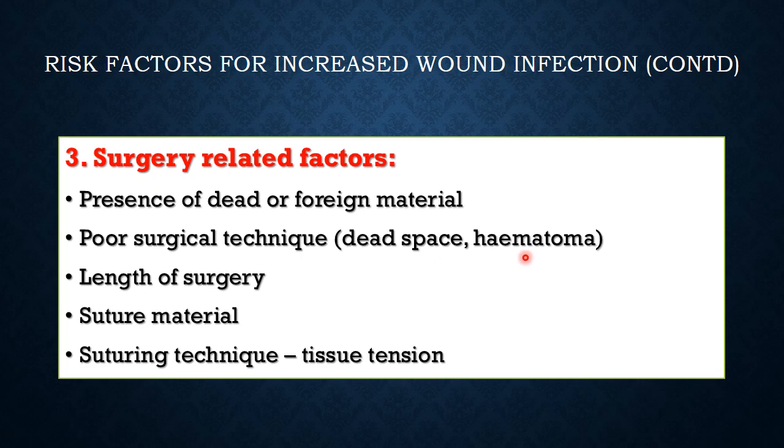Similarly, if the surgeon has not ensured adequate hemostasis and there is bleeding inside this dead space, it will become a place where the blood acts as a culture medium. As you know, blood agar is used in the labs for growing cultures of the organisms, and cooked meat medium, like the dead tissue, is also a culture medium.